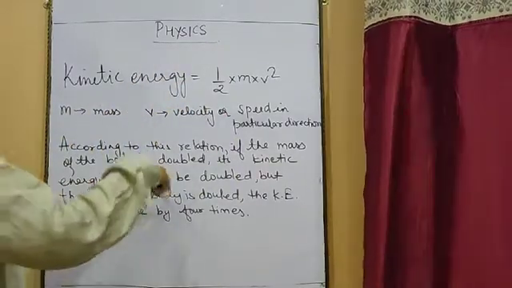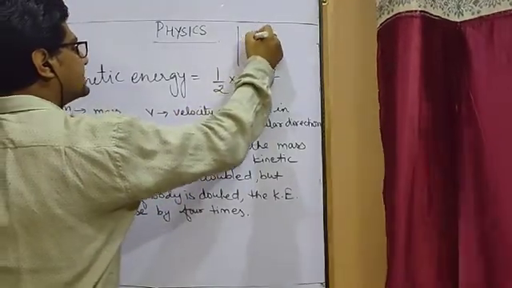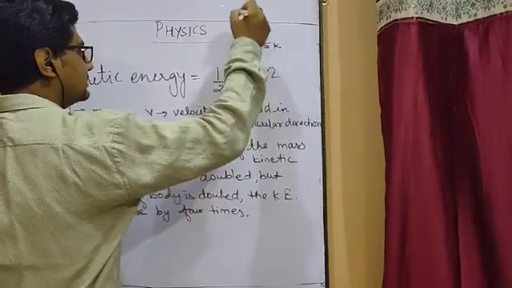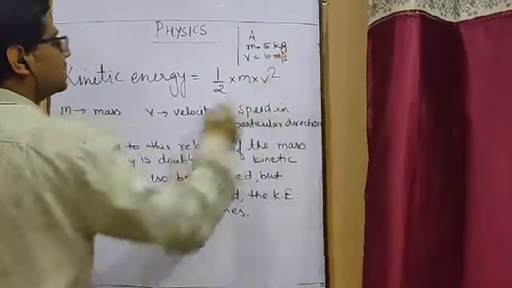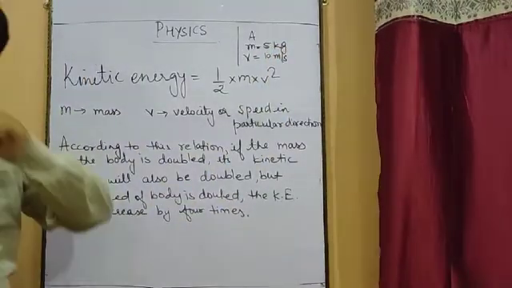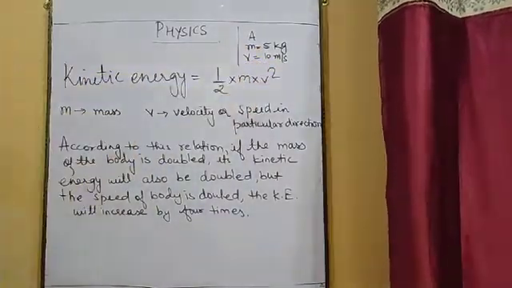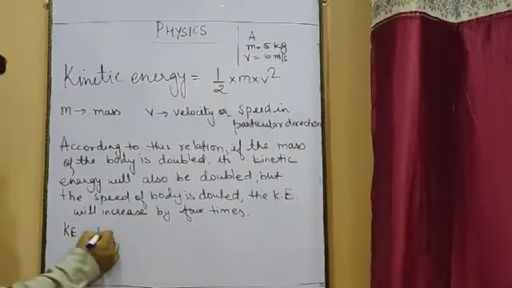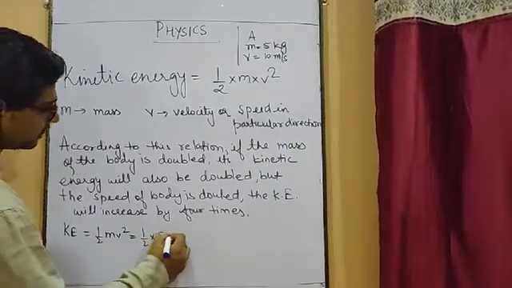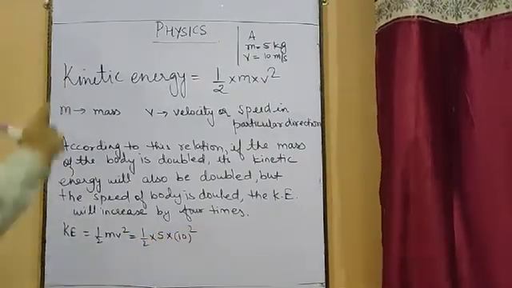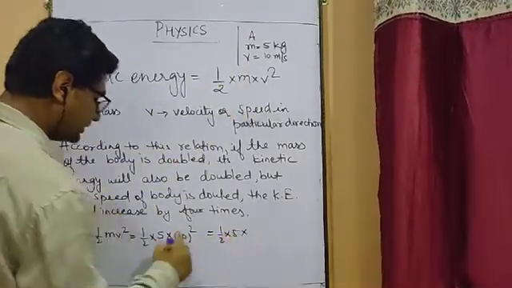Suppose I take an example: one object A is there whose mass is 5 kg, and it is moving with a velocity of 10 meter per second. Just take a look. One object is there whose mass is 5 kg and its velocity is 10 meter per second. So what will be its kinetic energy? Kinetic energy will be half mv square. Half into mass 5 and velocity 10 square. Why square? Because the formula says v square. So half into 5 into 10 square, which is 100.